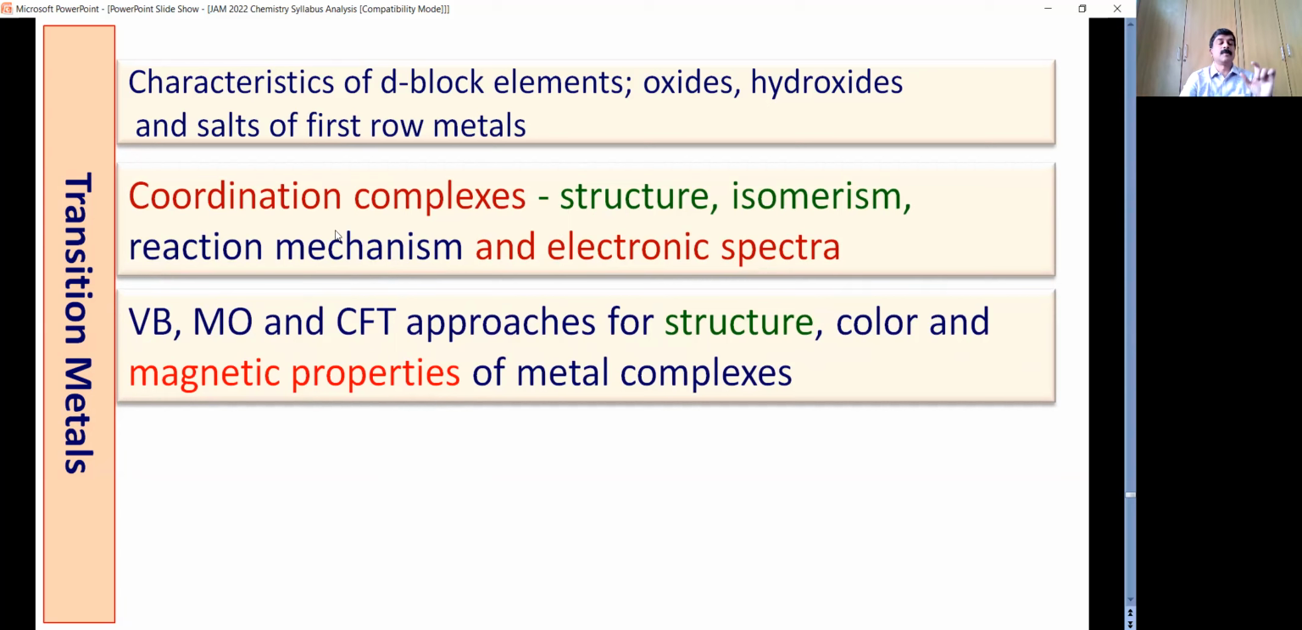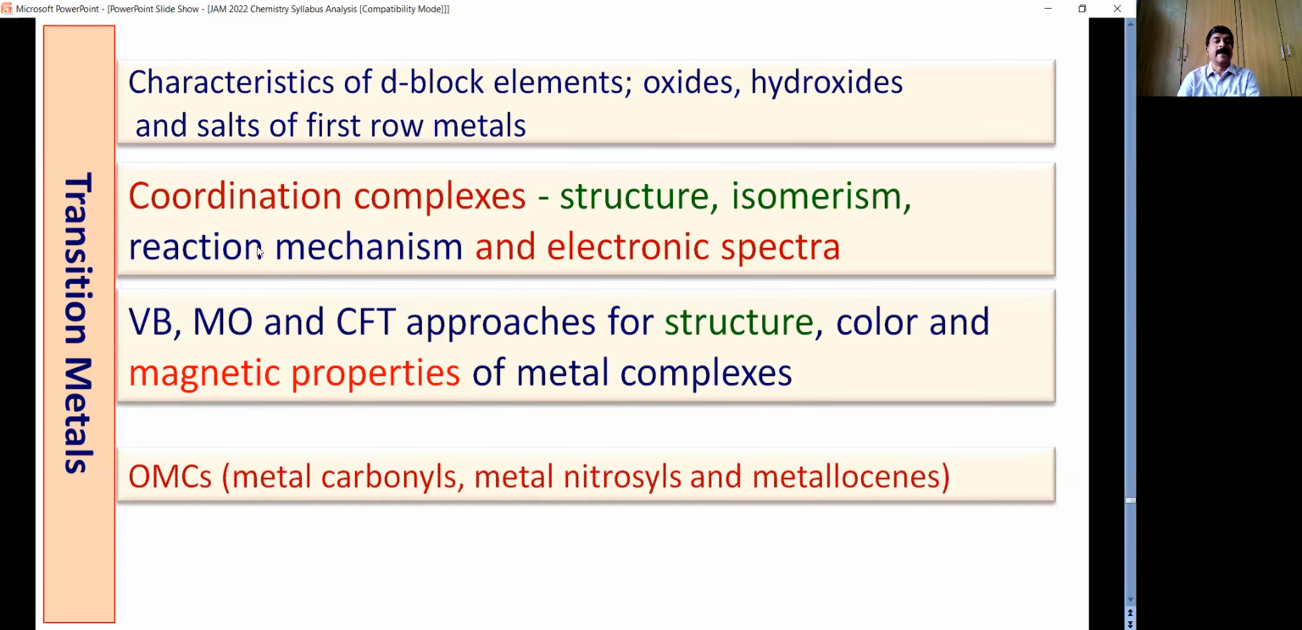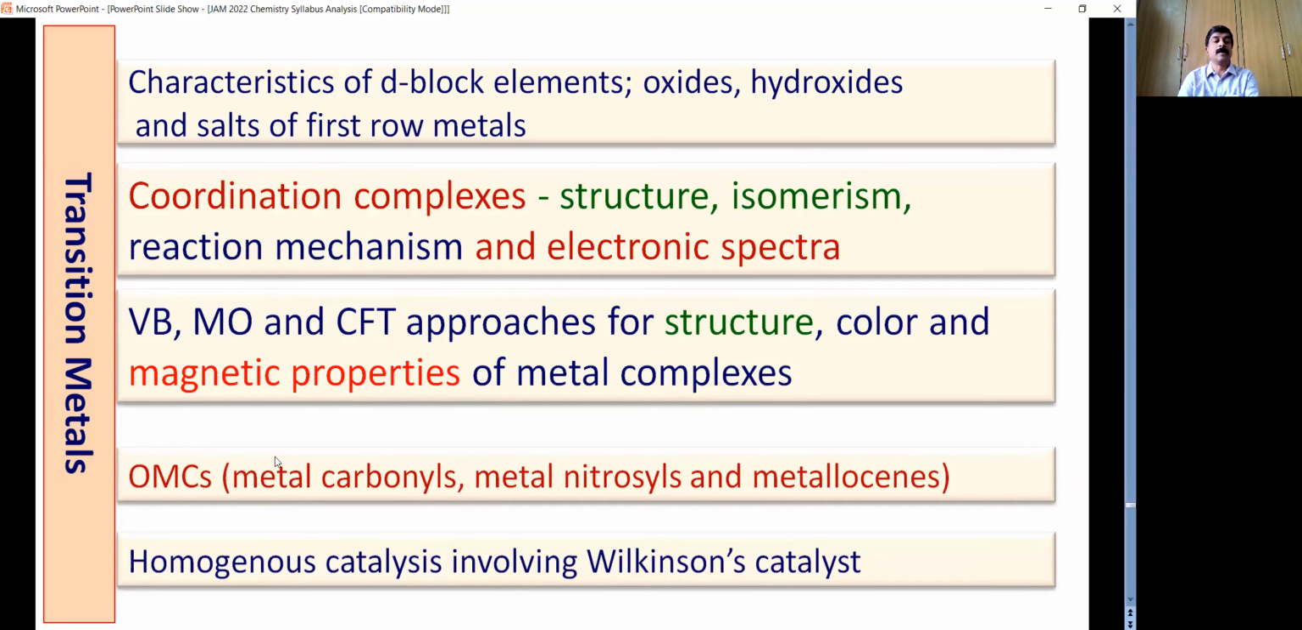In reaction mechanisms, study the reaction mechanisms involving octahedral complexes and square planar complexes. In square planar complexes, give special focus to the trans effect. In organometallic compounds, that includes metal carbonyls, most of the time structures, metal nitrosyls, metallocene structures, and also the 18 electron rule is very important. Most of the time questions could be asked on that.